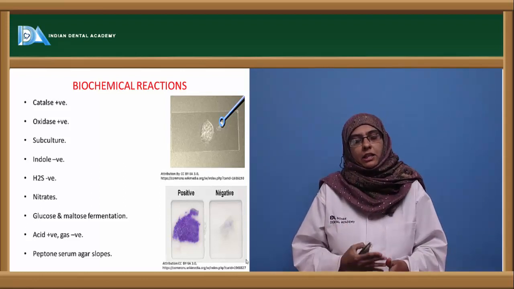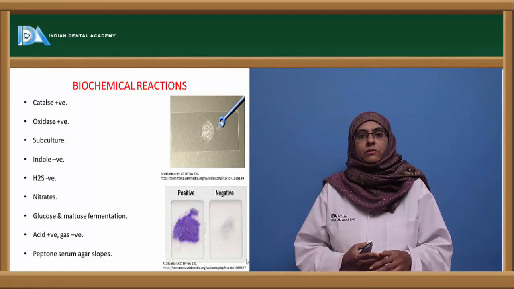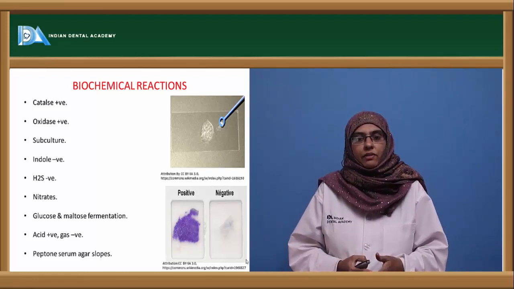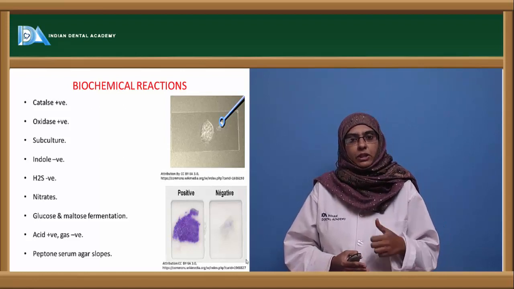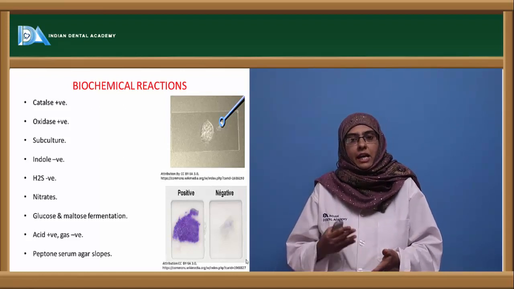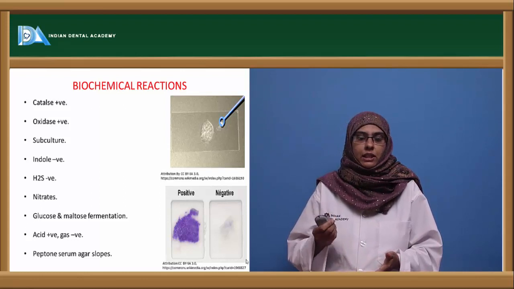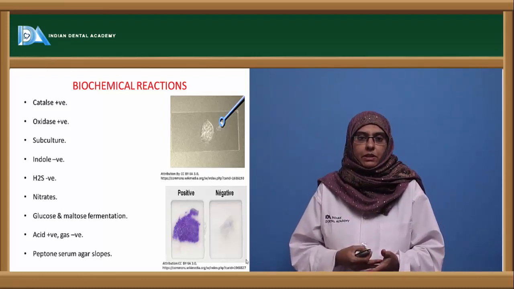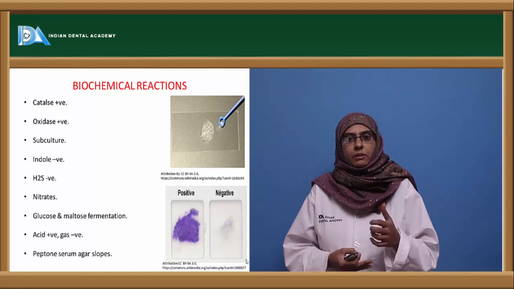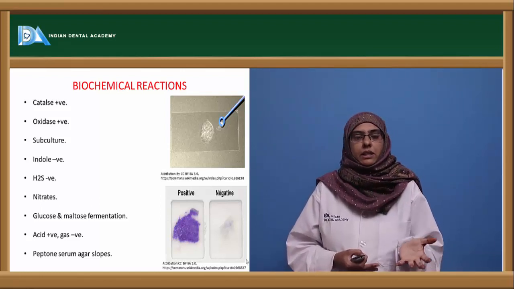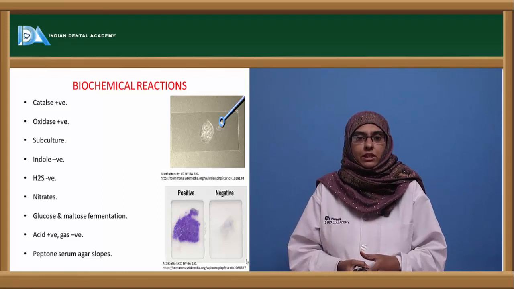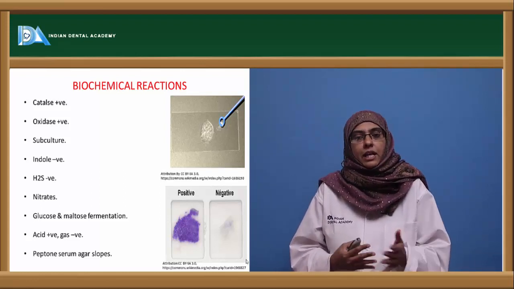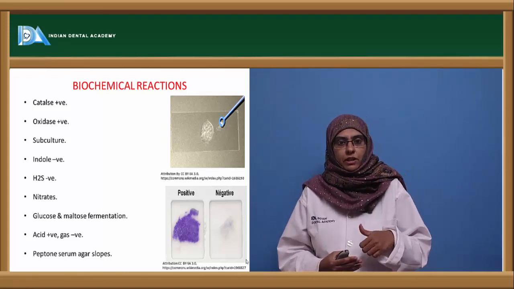And this test can also be carried out with another method, which is called the Kovacs method, where we make use of a filter paper disc that has been moistened with the oxidase reagent, and the organism is usually taken with the help of a loop and then smeared onto the filter paper disc. The presence of deep blue or purple color indicates the oxidase positive reaction. So once the organism is said to be oxidase positive, immediately it has to be subcultured for the further growth of the organism.